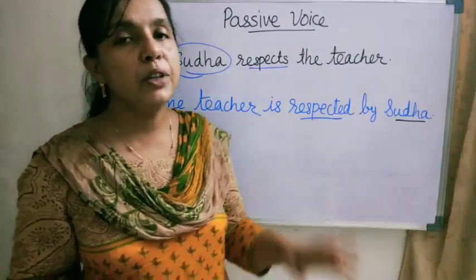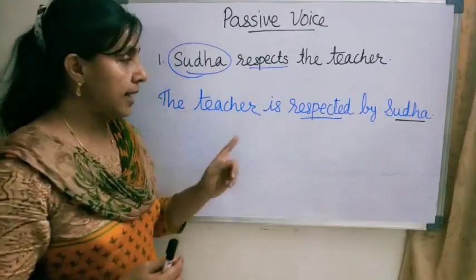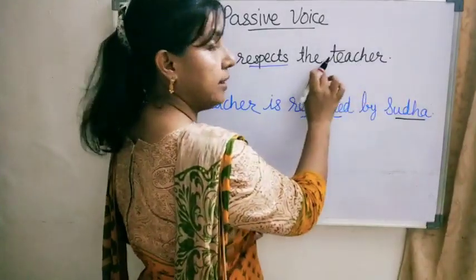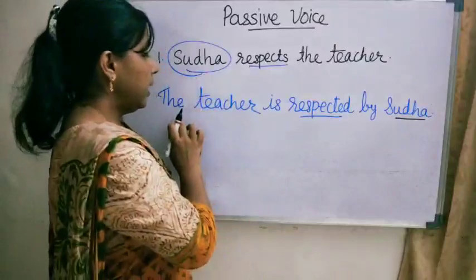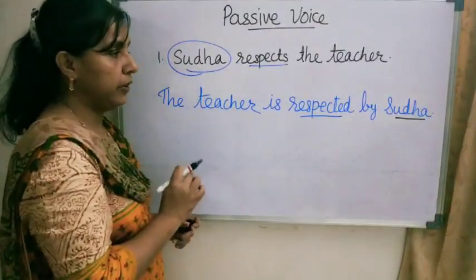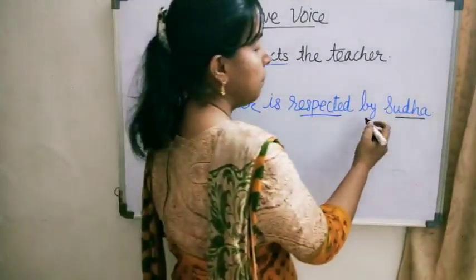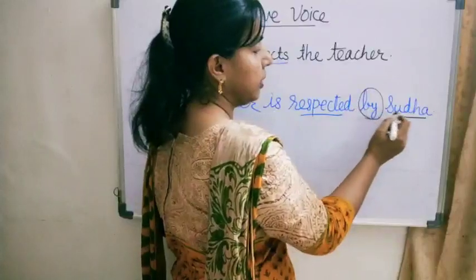Let us compare the two forms to understand what changes take place here. The object, the teacher, has become the subject of the passive voice. We have used the preposition by before it.